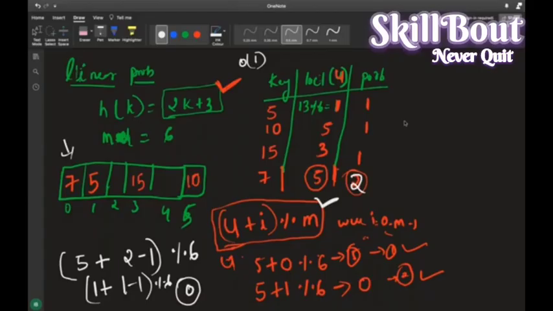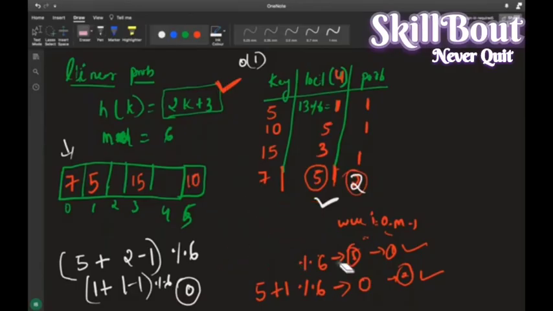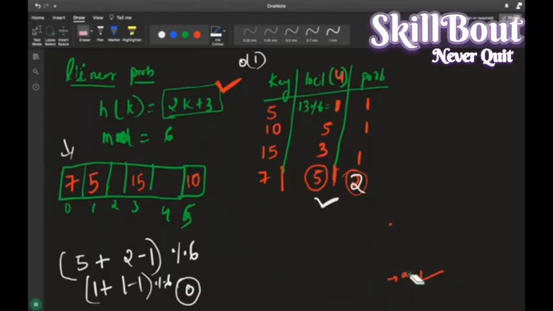Okay, got it? You tell me some element. Yes, one more example. I'll just clear it, because for the other one also you need to calculate the same thing. Okay, one example which is colliding again.